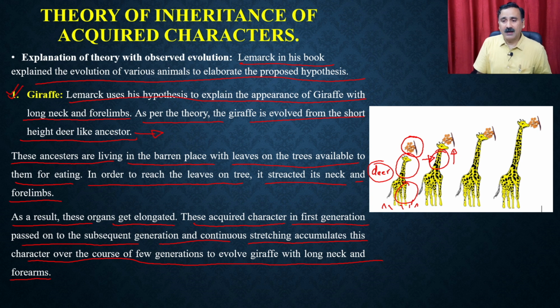But these animals do not have adequate food on the ground or the grass, right? So they were reaching for the leaves on the higher trees. To get the nutrition, they started using the neck more and more, and because of the stretching of the neck as well as the forelimb, it started developing its neck.